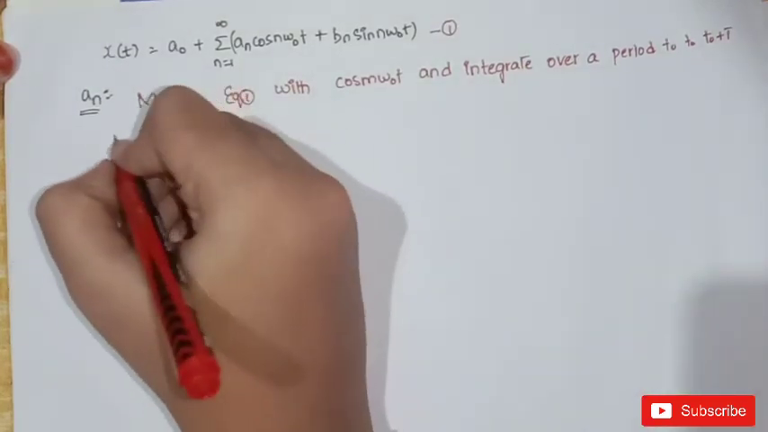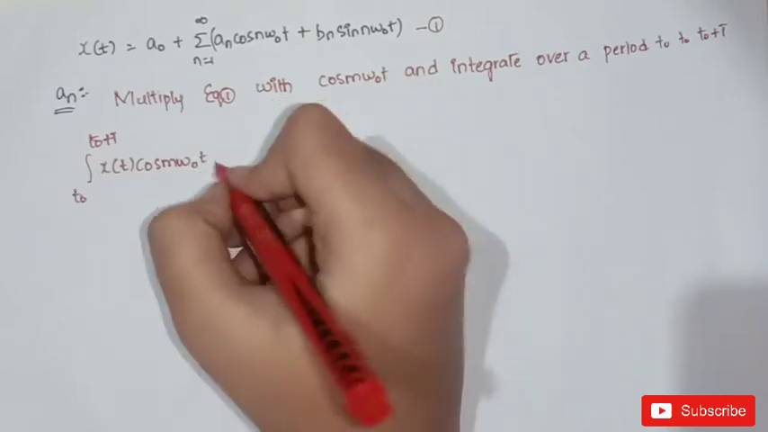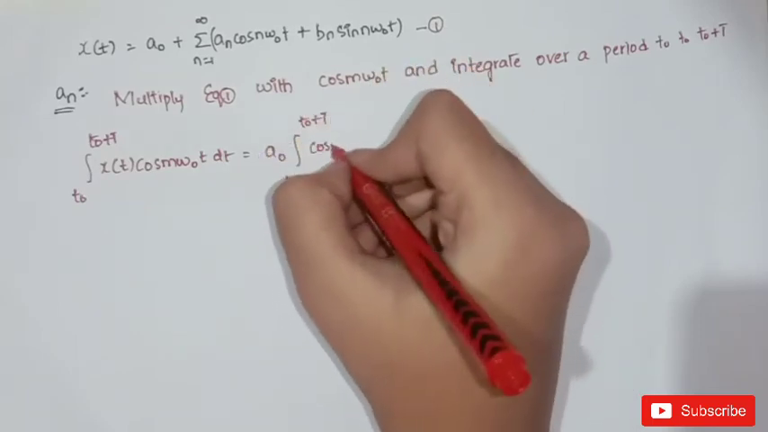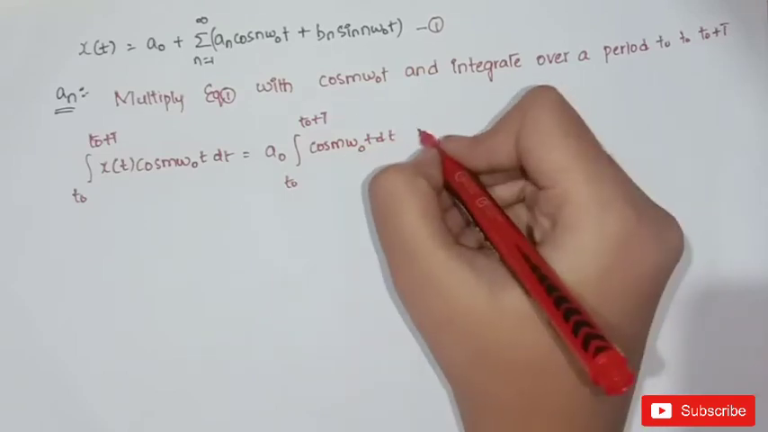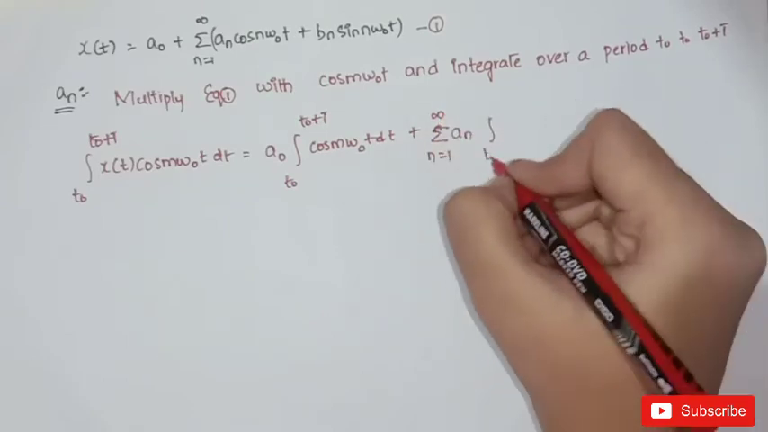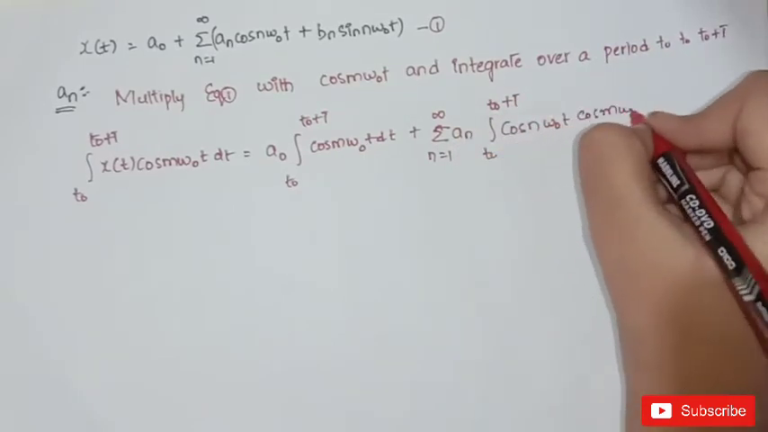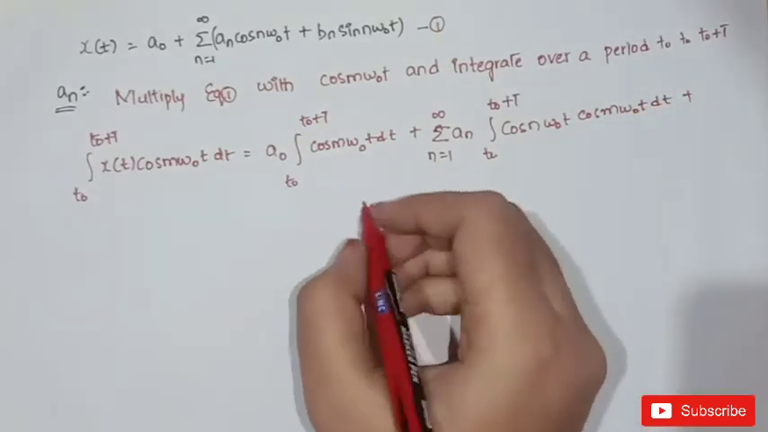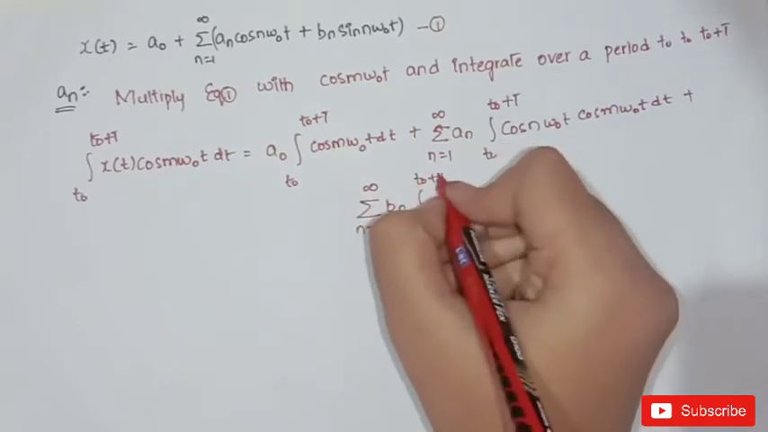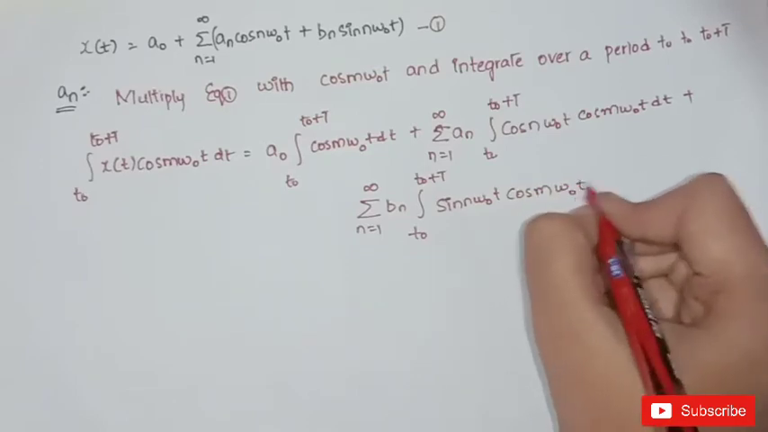Integral t naught to t naught plus t x of t into cos m omega naught t dt is equal to a naught integral t naught to t naught plus t cos m omega naught t dt plus sigma n is equal to 1 to infinity an integral t naught to t naught plus t cos n omega naught t into cos m omega naught t dt plus sigma n is equal to 1 to infinity bn integral t naught to t naught plus t sin n omega naught t into cos m omega naught t dt.